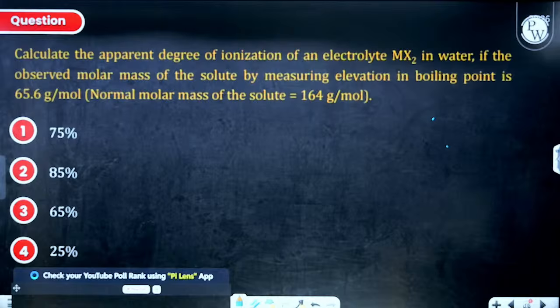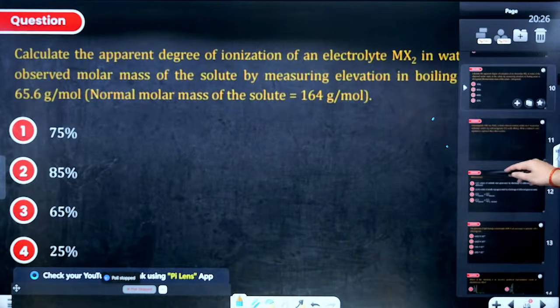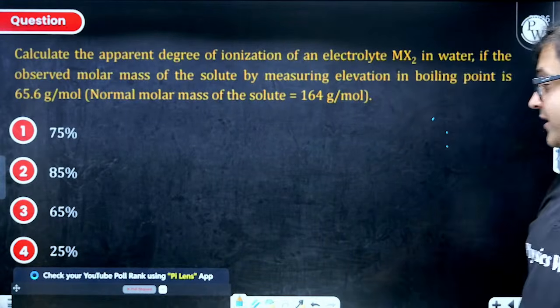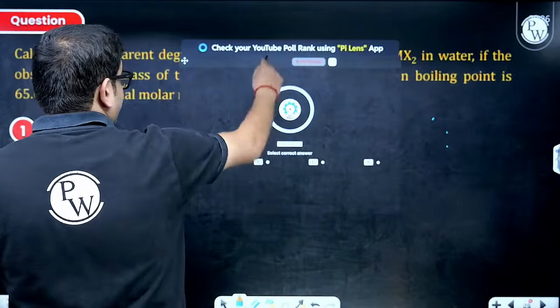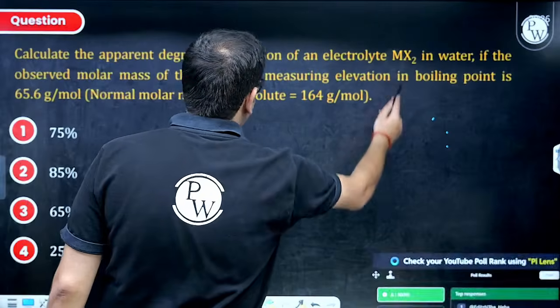Please ask someone for water. Please, I'll just come and take it. Yes, guys. So I have just asked for the water refill, and by the time I guess we have arrived at an answer. 100%, 100%.